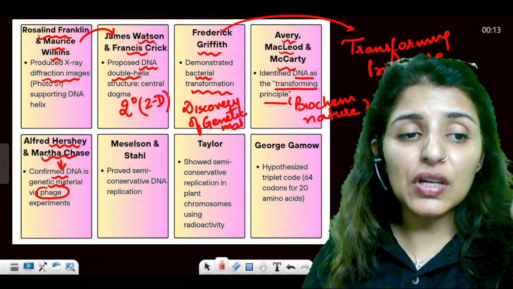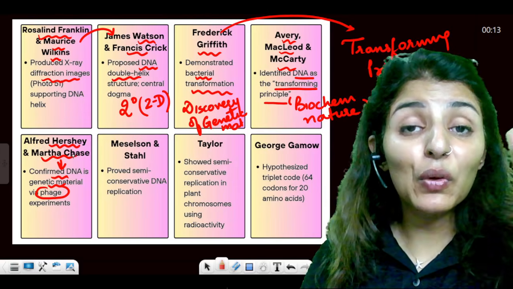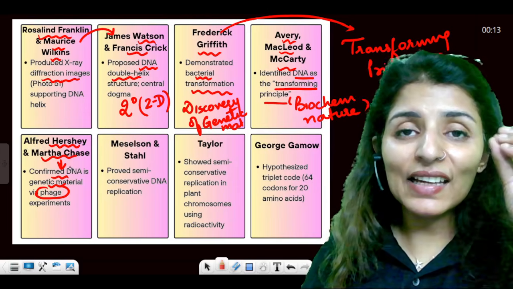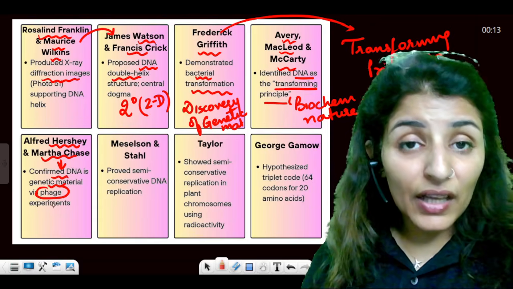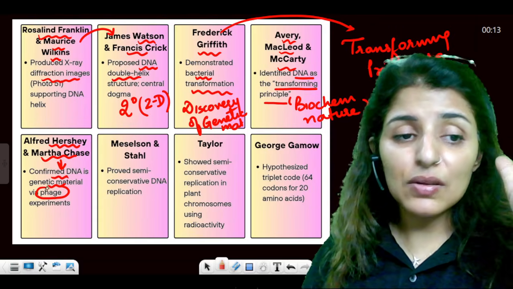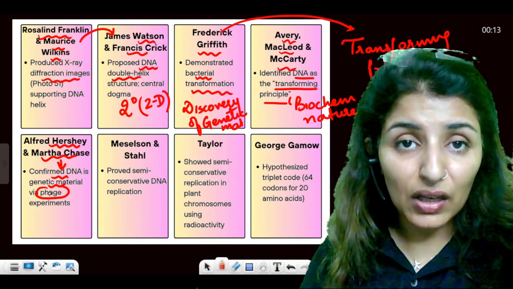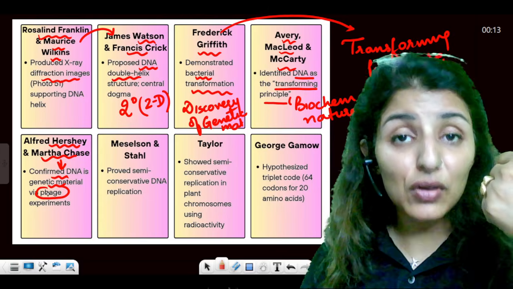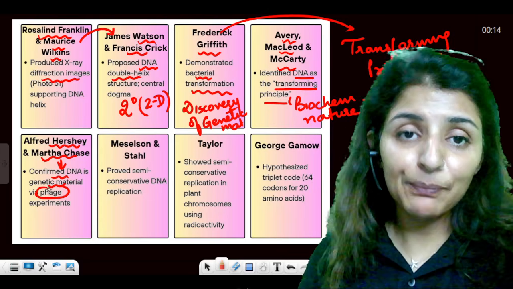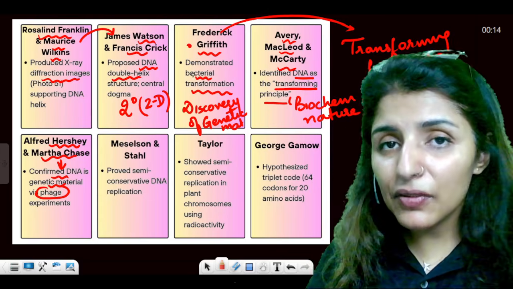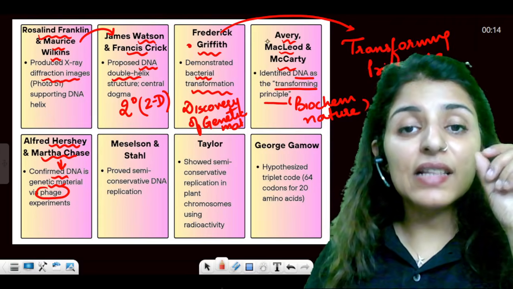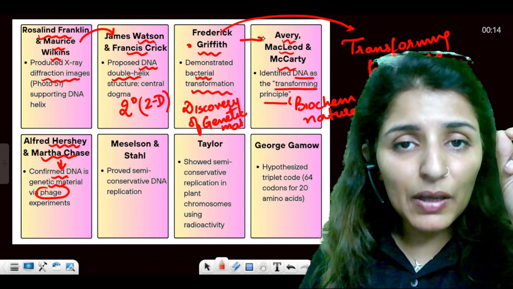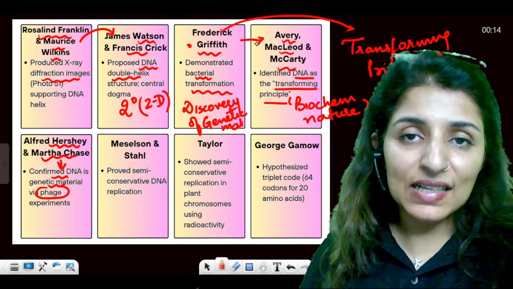And Alfred Hershey and Martha Chase unequivocally concluded that DNA is the genetic material, and the organism used by Hershey and Chase was a bacteriophage, right? They used radio-labeled phosphorus and radio-labeled sulfur. Now, the organism used by Griffith was, let me know in the comment, and the hint is that Avery, MacLeod, and McCarty used the exact same setup.